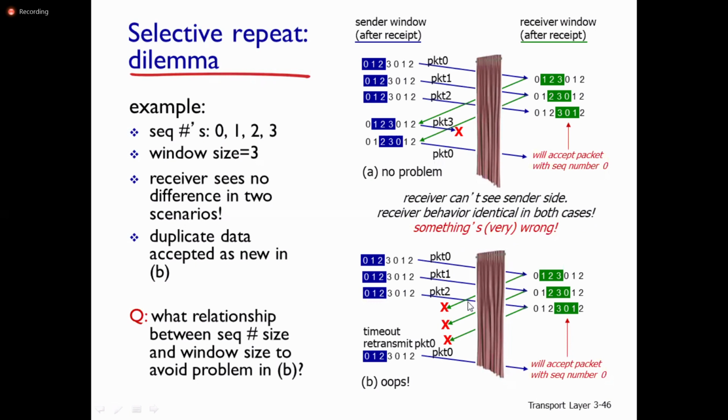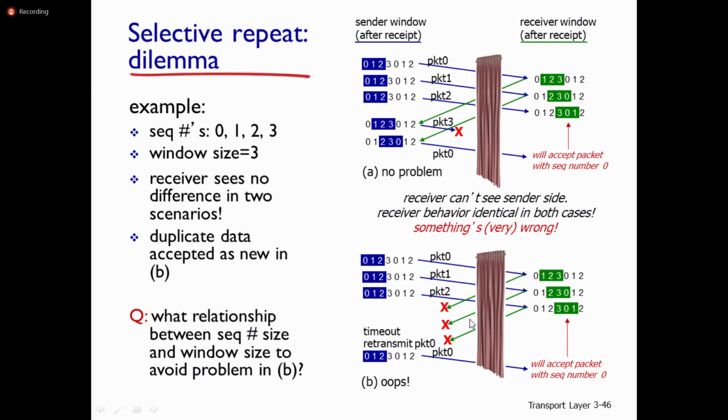In the second scenario, you can observe packet 0 received correctly, packet 1 received correctly, packet 2 also received correctly. But there is a loss of these acknowledgement packets in the communication medium. Because the acknowledgement is not received at the sender side, there is a timeout for packet 0.